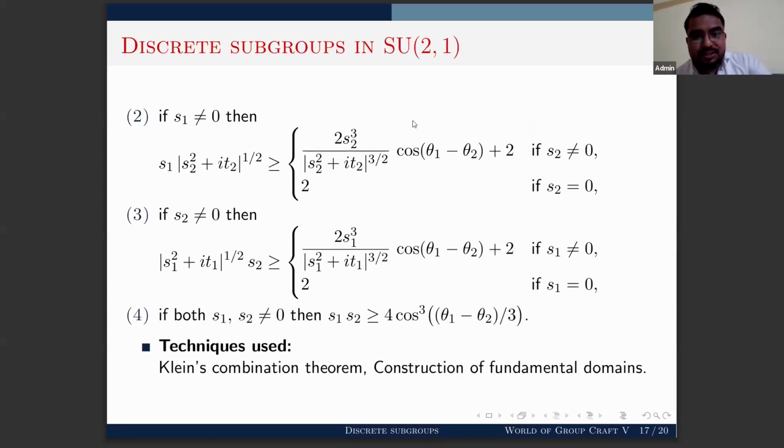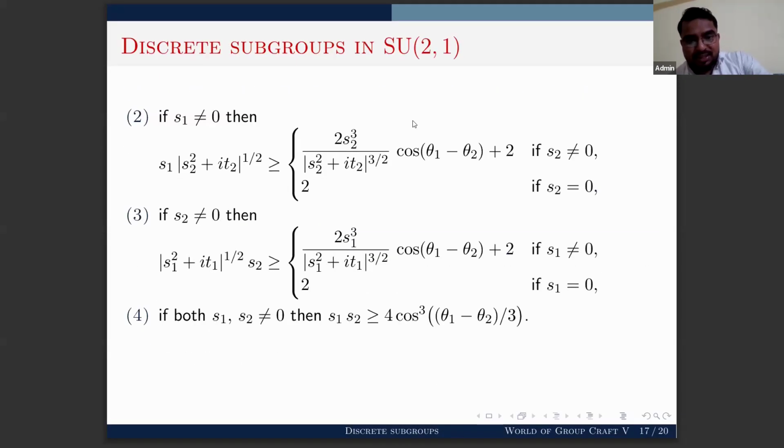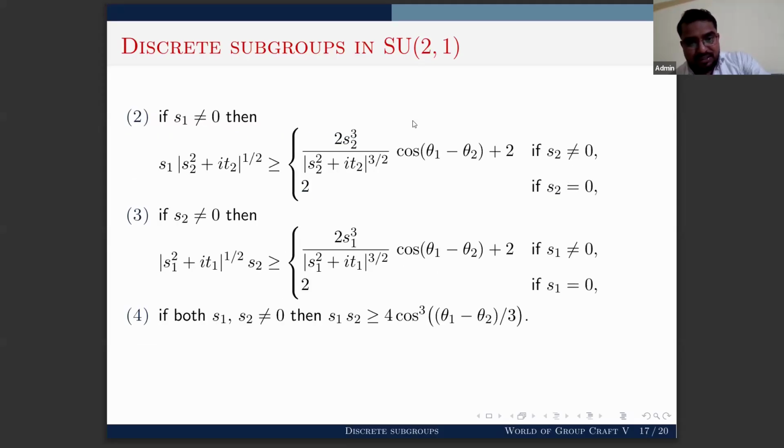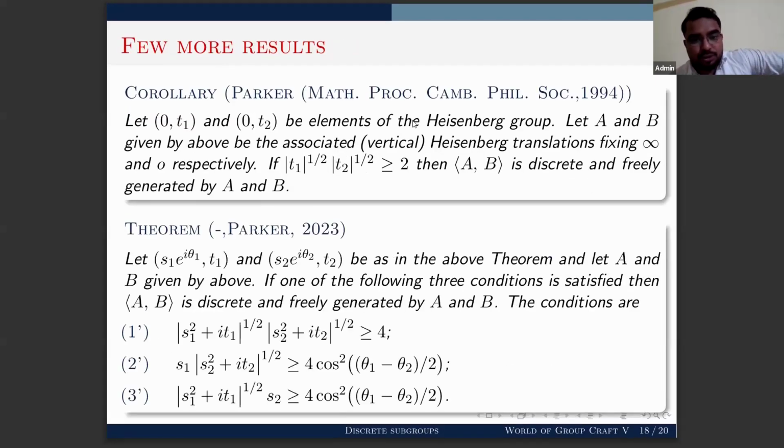Now, I will also mention that the right hand side of these equations involves Sj and Tj, but we can eliminate Sj and Tj, and we will get a weaker version of our theorem. So the subgroup generated by A and B is discrete and free if one of these three conditions is satisfied. Our first condition is that the square root of modulus of S1 squared plus iT1 times the square root of modulus of S2 squared plus iT2 is greater than or equal to 4.